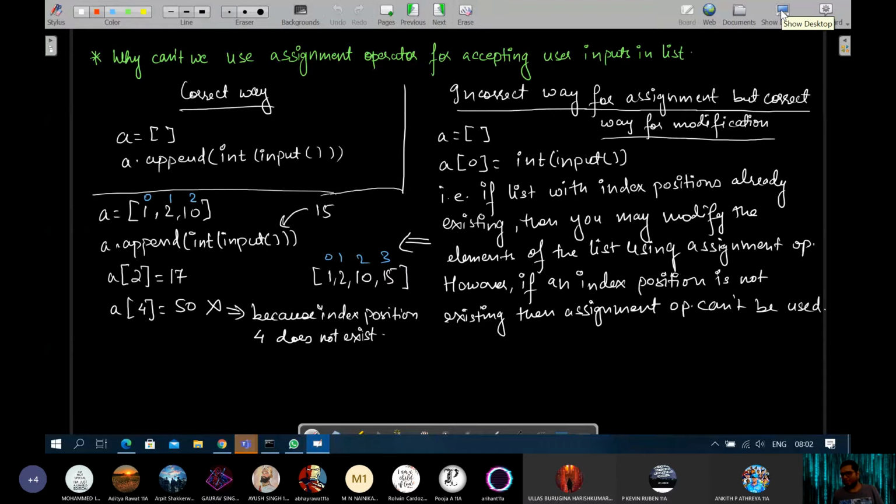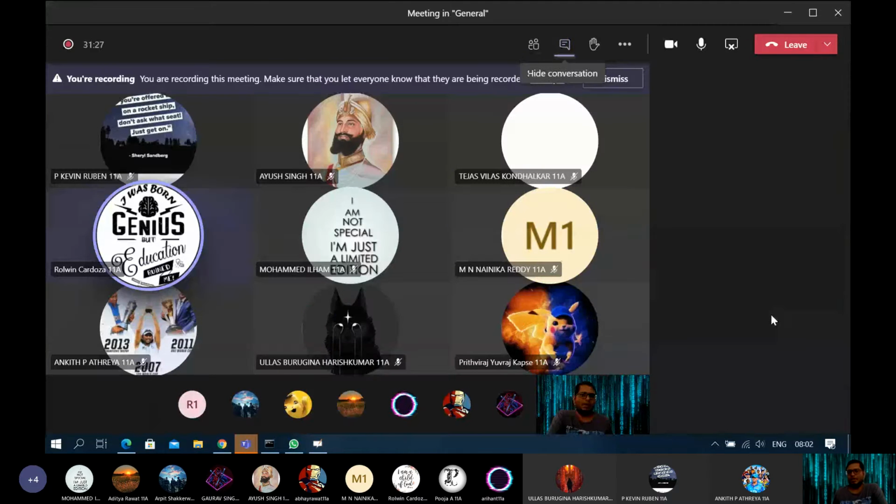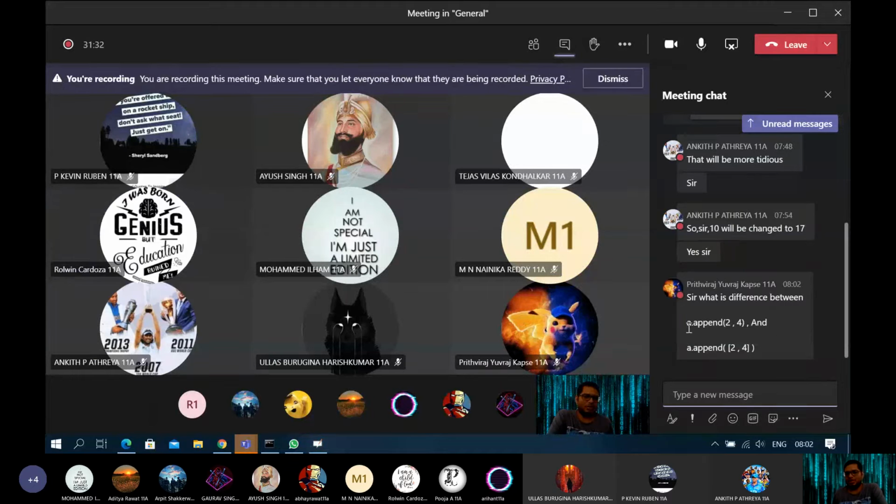What is the difference between the dot append lines that you have written? Look, the first line is incorrect. I'll just open what he has shared. So this line that you have written is incorrect. Append only accepts one value at a time.